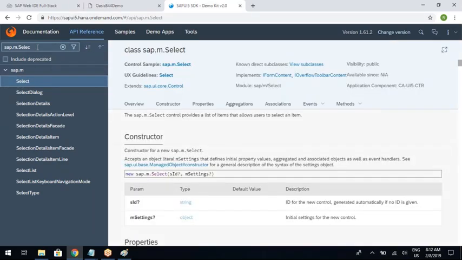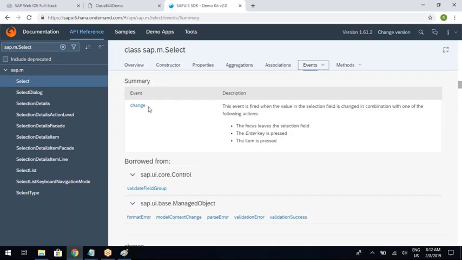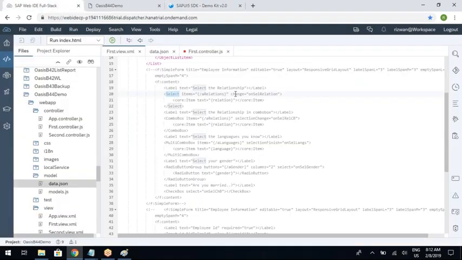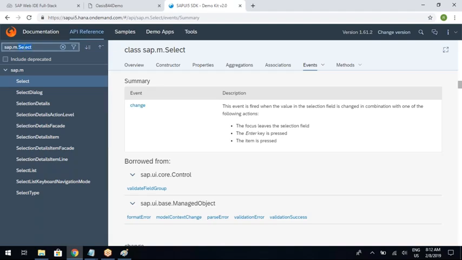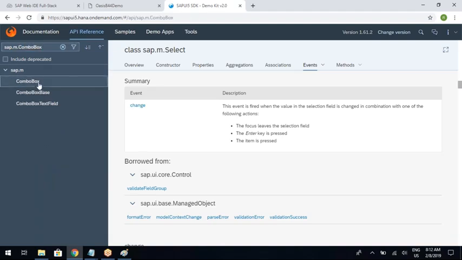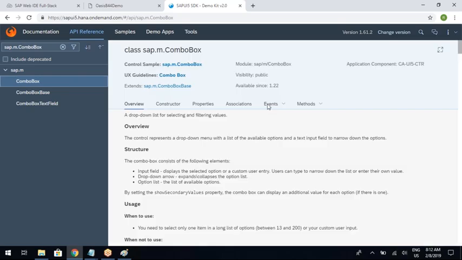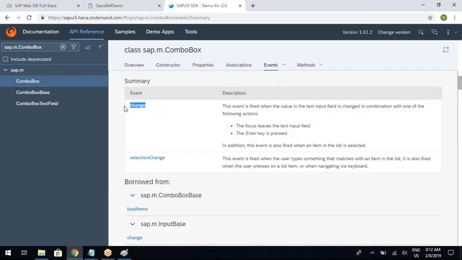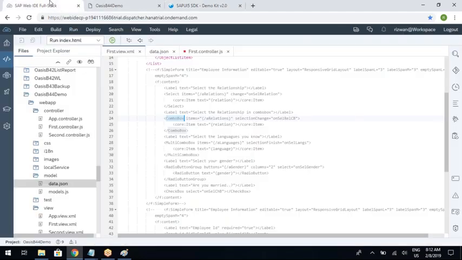Here you go to the events and you can see change. The same thing I have written here. Similarly, for ComboBox, go to the events: selectionChange. The same thing I have written here, selectionChange.